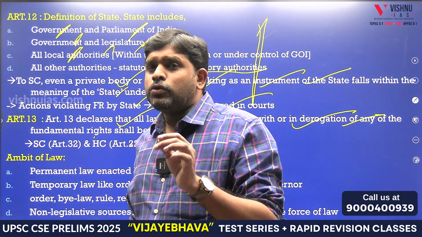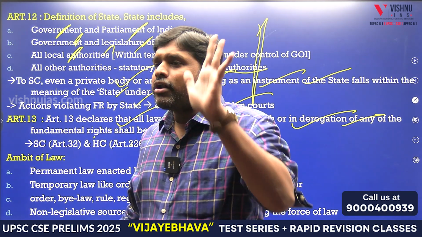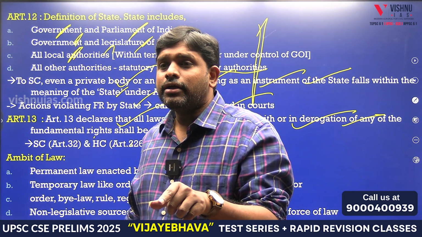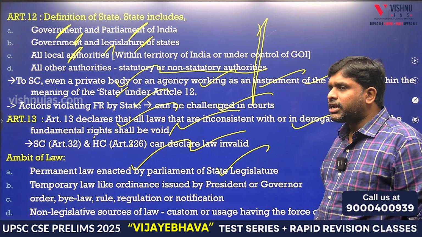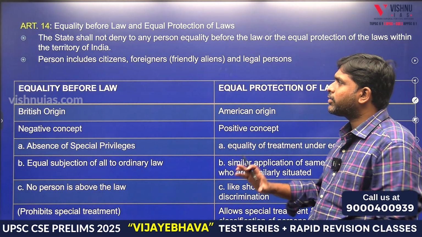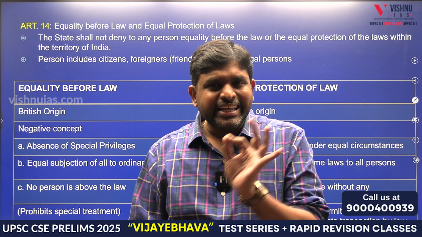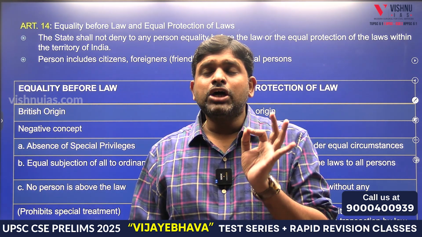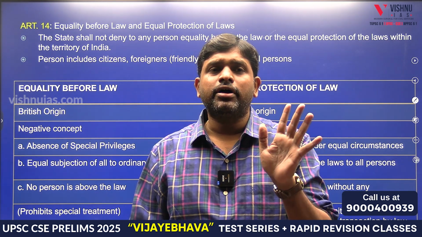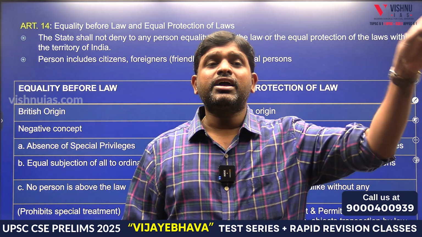సుప్రీంకోర్టు పరిధిలో ఏముండదు. The normal ordinary law is reviewed or not, is present in where? Permanent law enacted by Parliament or State Legislature, temporary law like ordinance, these all will be checked. Ambit of law. Next is Article 14. So what you understood, what is the difference between Article 13 and Article 14? Inconsistent or derogatory with the laws of fundamental right, then it will be declared null and void. And that law which is being declared null and void can be given remedy by following Article 32.